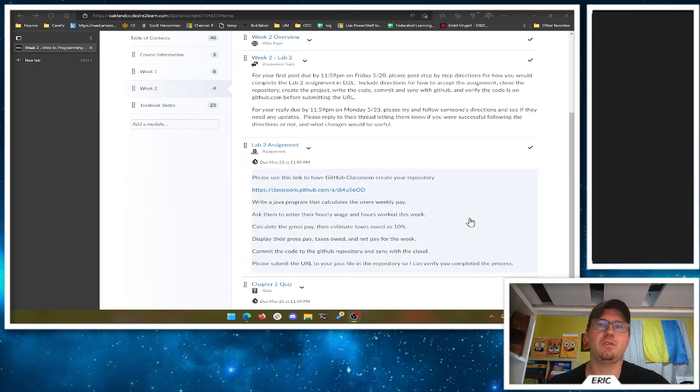We don't need to attach files. We don't need to email files. We don't need to do any of that nonsense. We're going to use an actual industry tool for managing our source code, and then we're going to share our code just with those links, and that should work out pretty well.